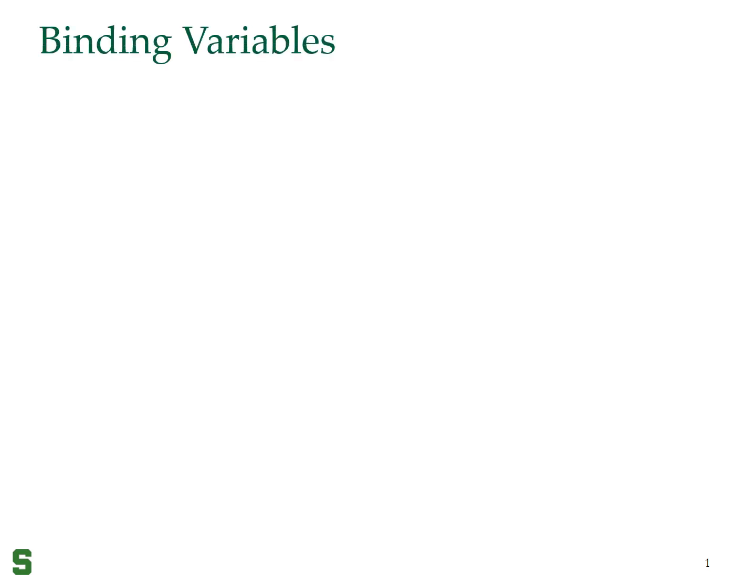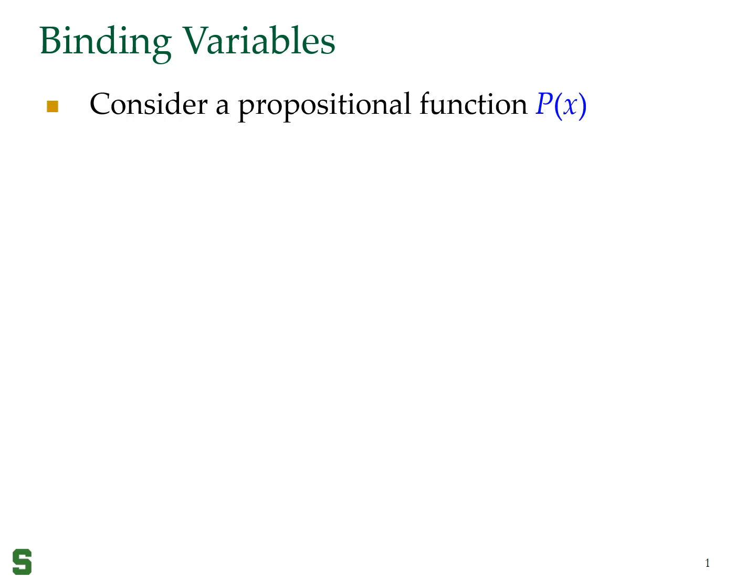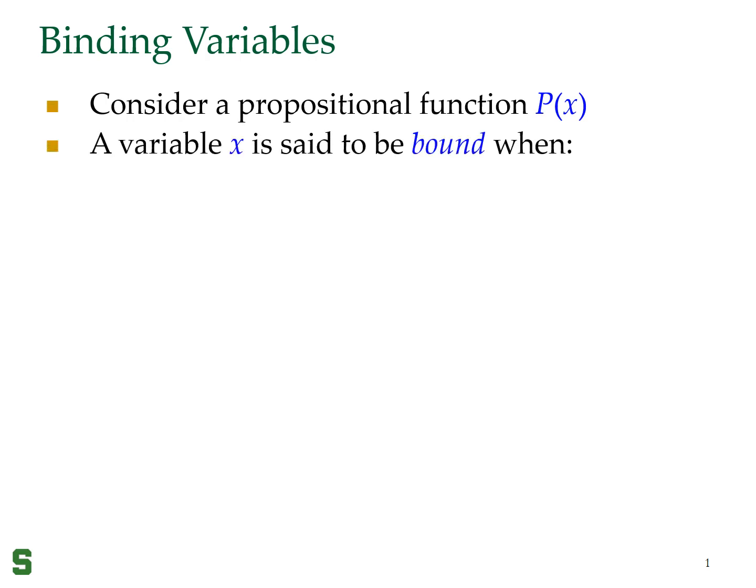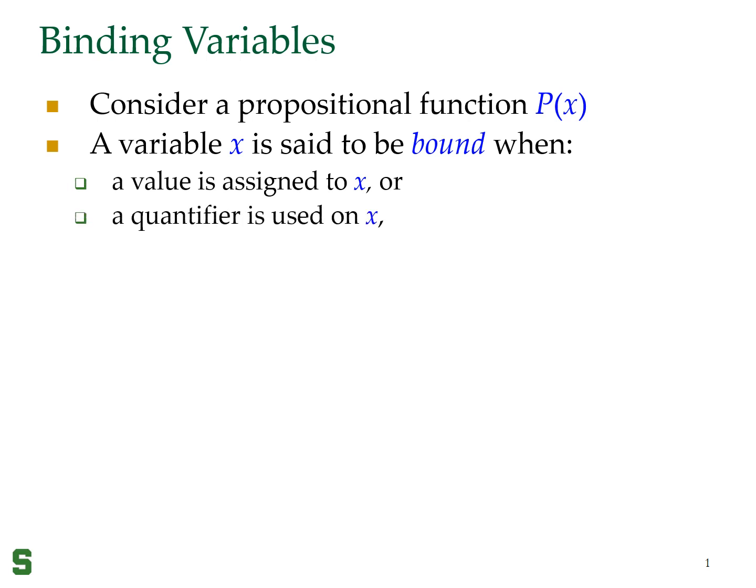When working in predicate logic, one of the things we would need to understand is the notion of binding a variable. So let's look at a propositional function P(x). Now here I have a variable x. We are going to define a variable to be either bound or free. So we say a variable is bound when either we assign a value to it or we quantify over that variable, either with an existential quantifier or a universal quantifier. Otherwise, we say that x is a free variable.